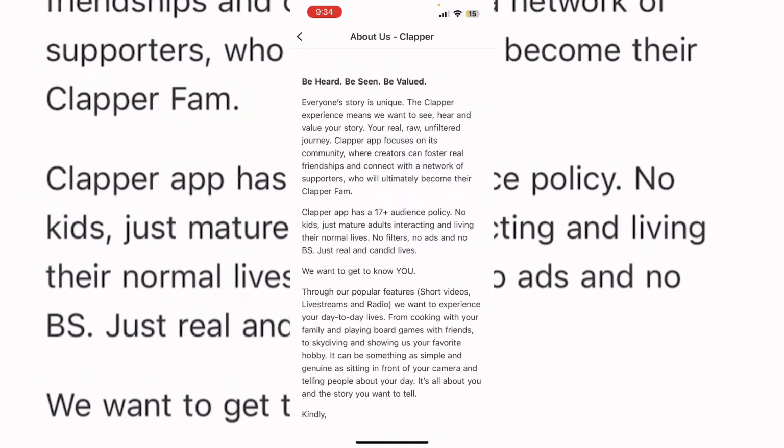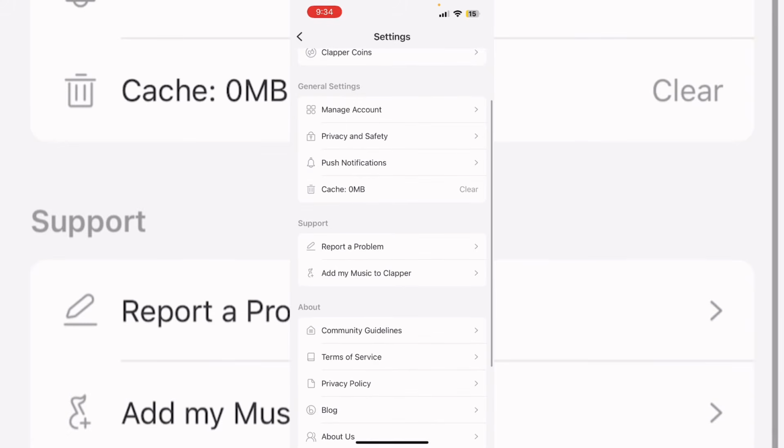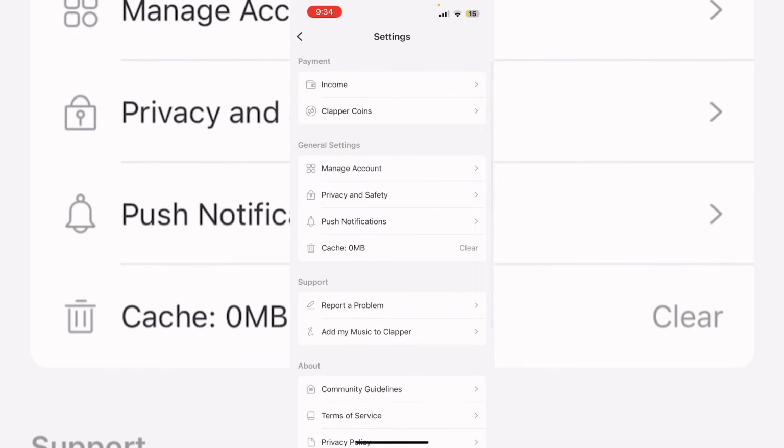It's a 17+ audience policy, no kids, just mature adults. So this basically is an adult app. No kids are allowed on this app. They will detect it and then they will get rid of the account. So you can't allow that stuff on there. So that is one explanation of the app.